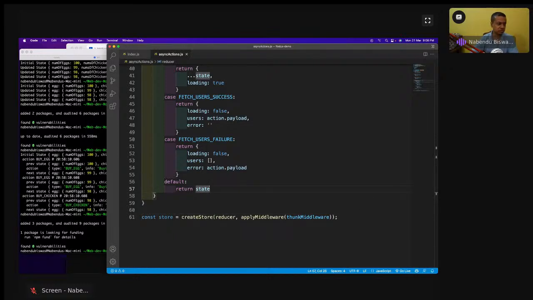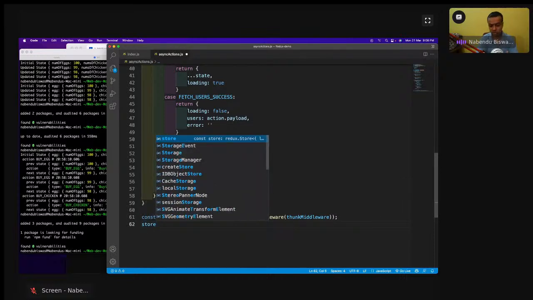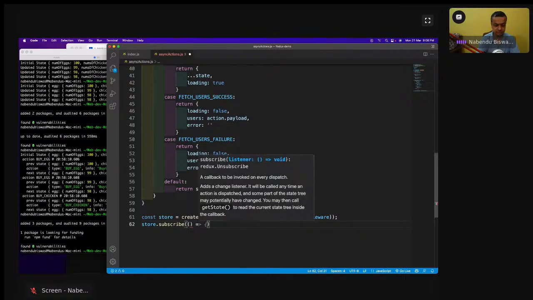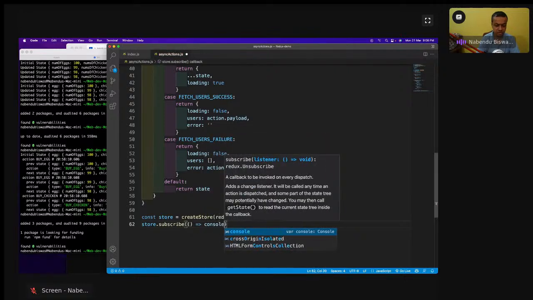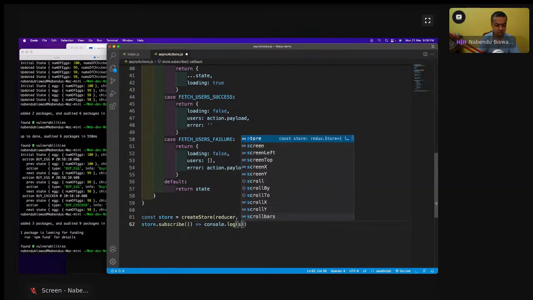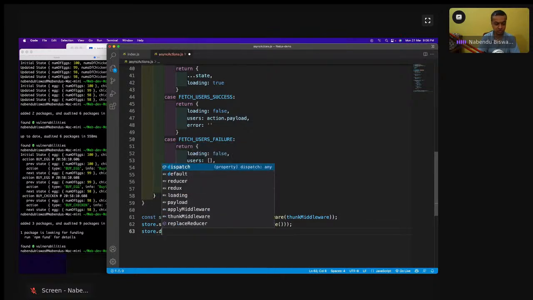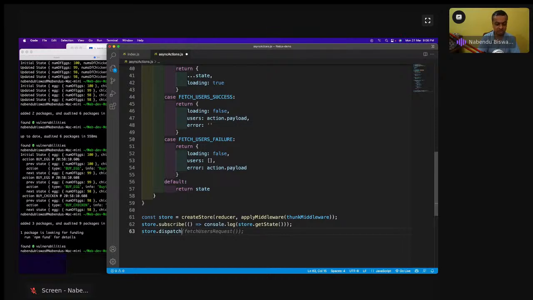Now we have to do store dot subscribe, which will be like this, console dot log store dot getState, and then store dot dispatch fetchUsers.